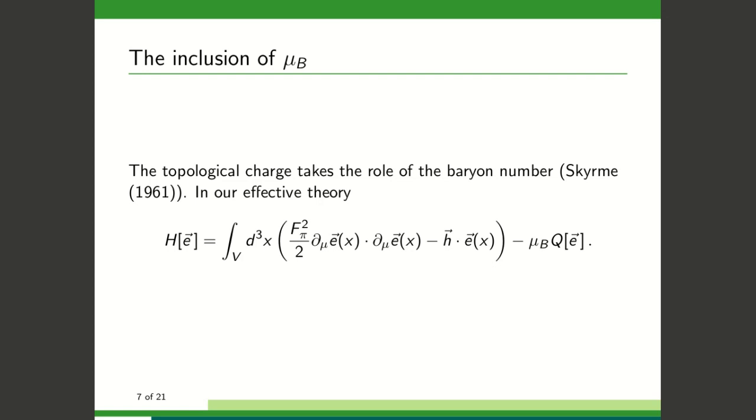The 3D O(4) model is endowed with topological charges. Skyrme in the 60s proved that the topological charge takes the role of the baryon number. Thus, our effective theory also accounts for baryons. In our model, the topological charge enters in the Hamiltonian multiplied by the chemical potential. Thus, we have the following Hamiltonian.